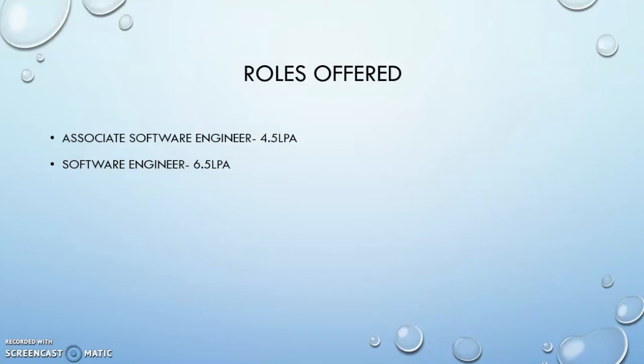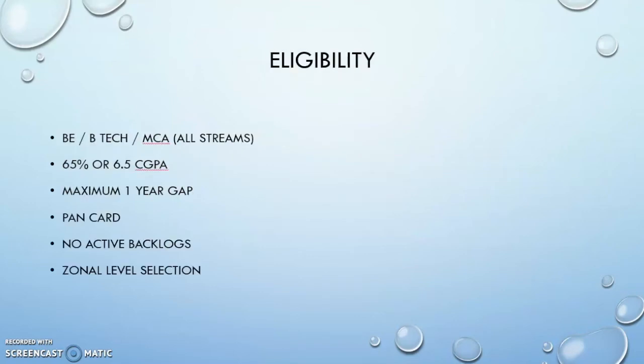This is the CTC, which includes a fixed pay, variable pay, benefits, and one-time bonuses after provision, etc. Moving on, the eligibility: all BTech, BE streams are eligible, including MCA. Minimum you are supposed to have 65% or 6.5 CGPA in all your academics, which means 10th, inter, which means plus 2, and BTech till the semester that you are done. You are not supposed to have any active backlogs at the time of placement or at the time of joining the company, and the maximum academic gap you can have is 1 year.